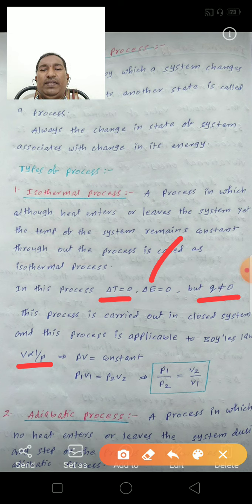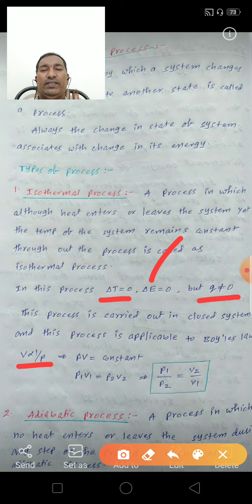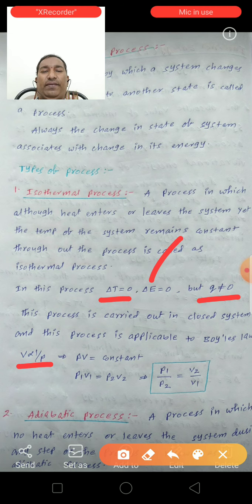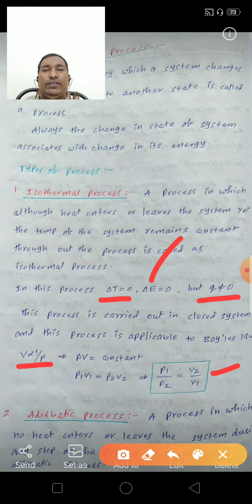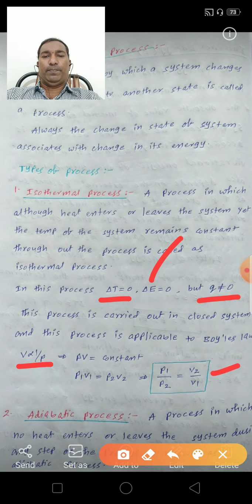That means P1 V1 is equal to P2 V2. This equation we can write as P1 by P2 is equal to V2 by V1, because pressure and volume are inversely proportional.